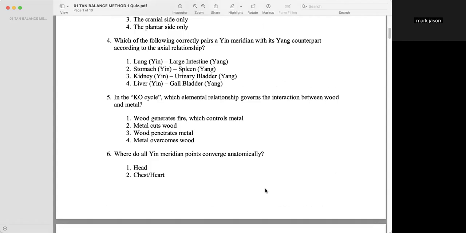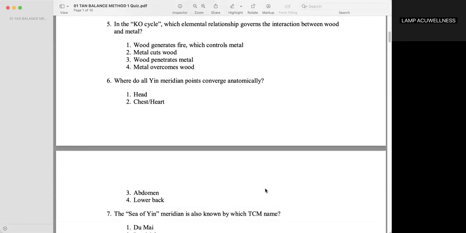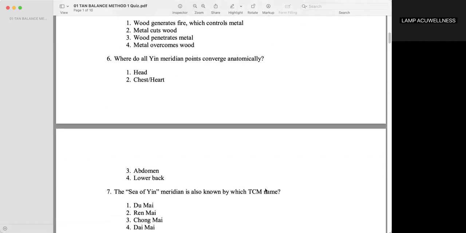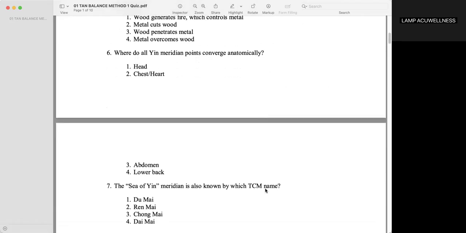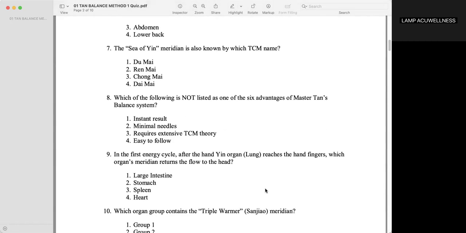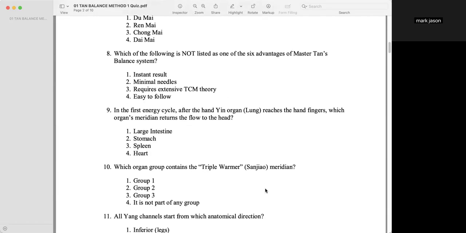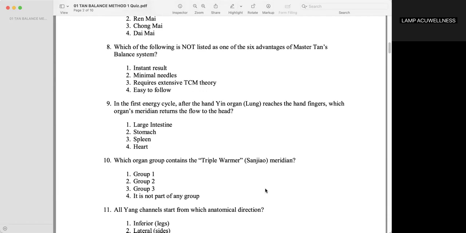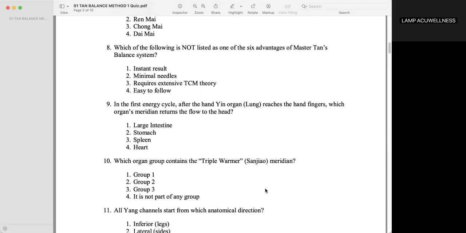Where do all yin meridian points converge anatomically? Chest, heart. The sea of yin meridian is also known by which TCM name? Ren Mai. Which of the following is not listed as one of the 6 advantages of Master Tan's balance system? Requires extensive knowledge of the same theory.